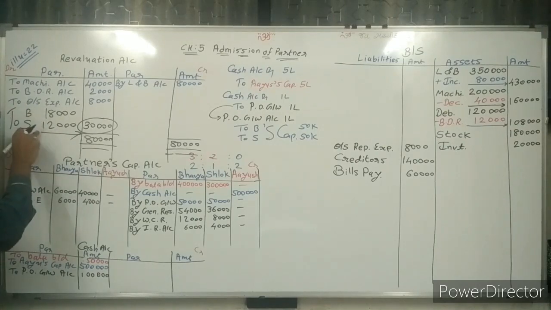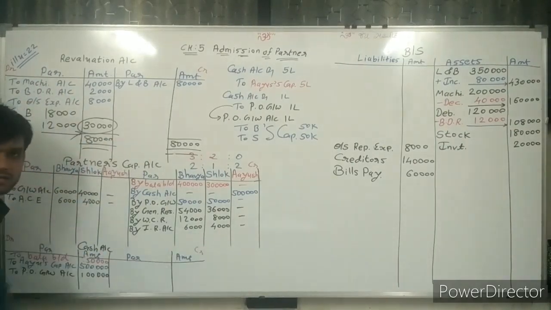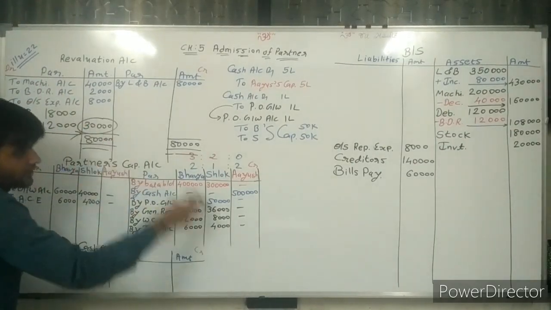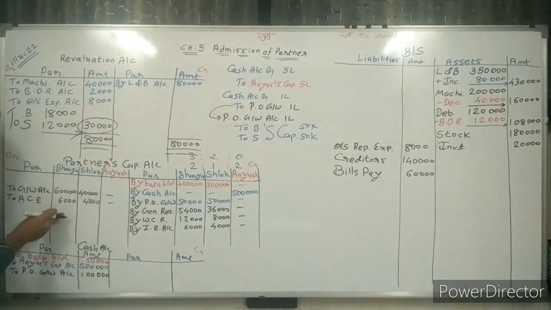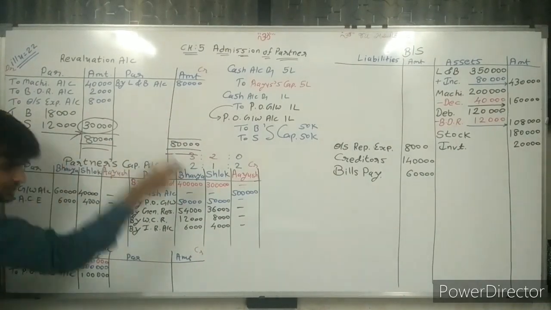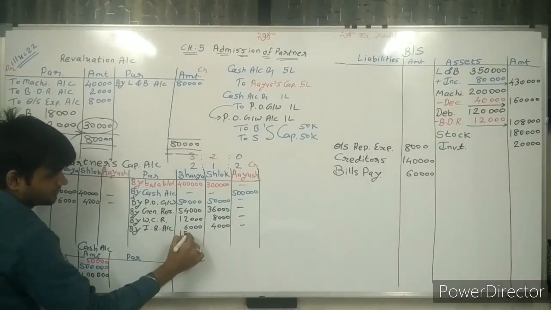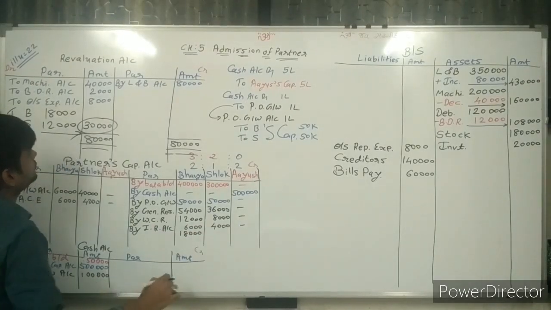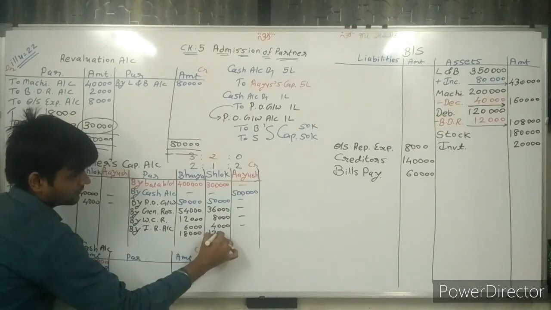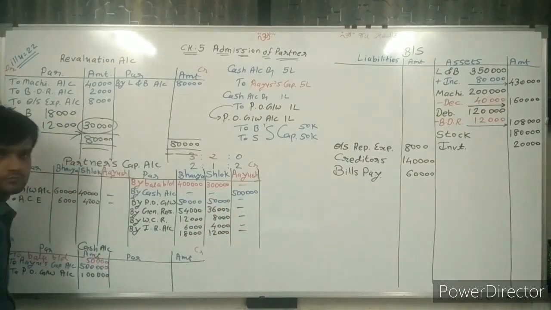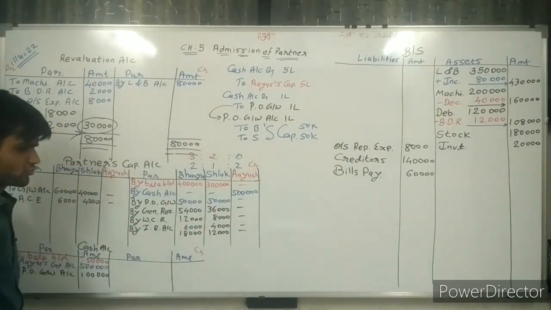And this 18 and 12 we write here, cross. If there is loss, then transfer to debit. If there is profit, credit. 18,000, 12,000 and dash. Nothing is given to Ayush.